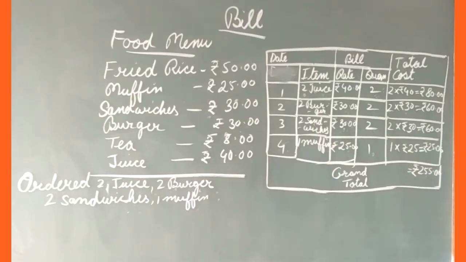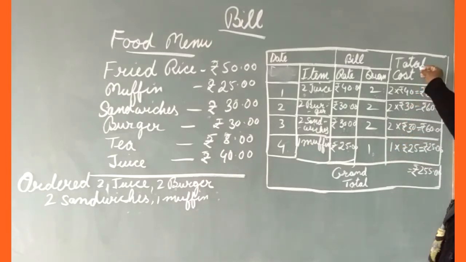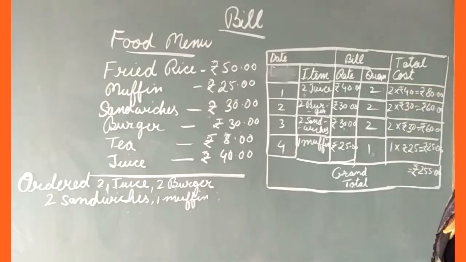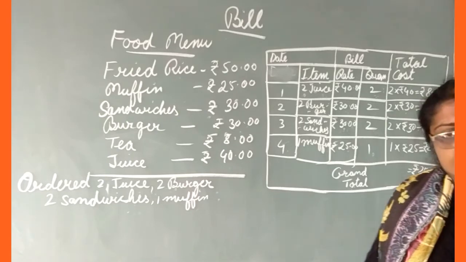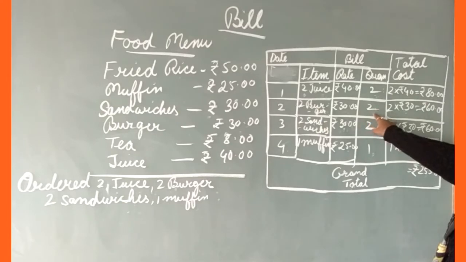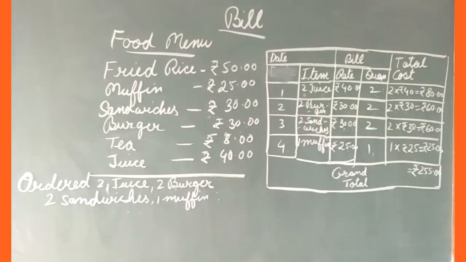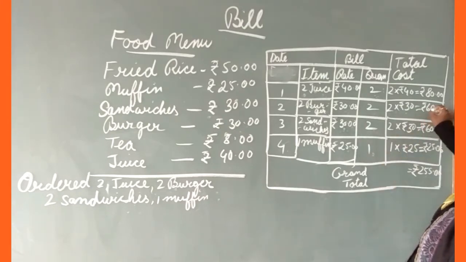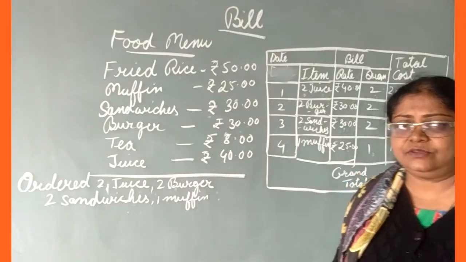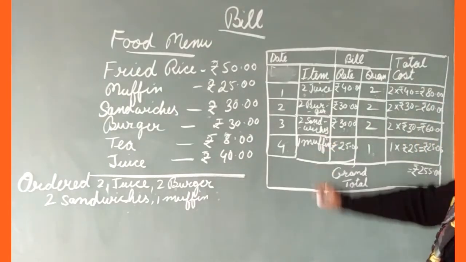And lastly, what you have to do? You have to find out the total cost. Means 2 into 40 you will do, then you will get the total cost of 2 juice. What is the total cost of 2 juice? Rupees 80. Yes, good. Next burger is there. So 2 burger. Total cost, 2 into 30 you will do. So you will get 60 rupees. Okay, good. Next one is sandwiches.